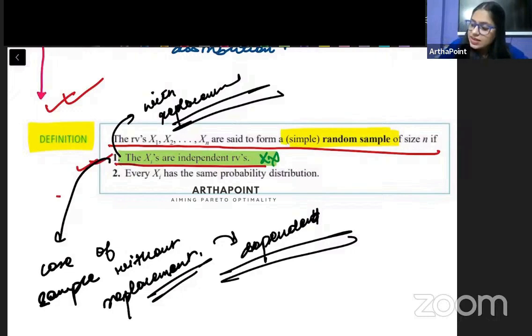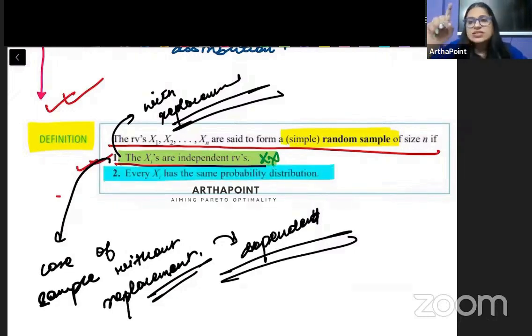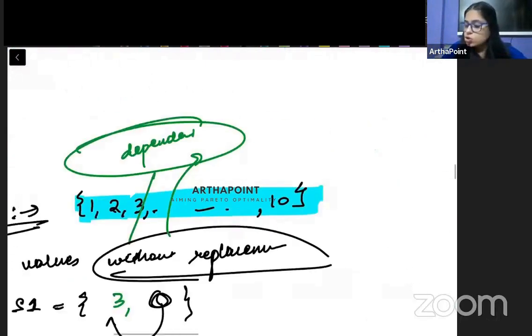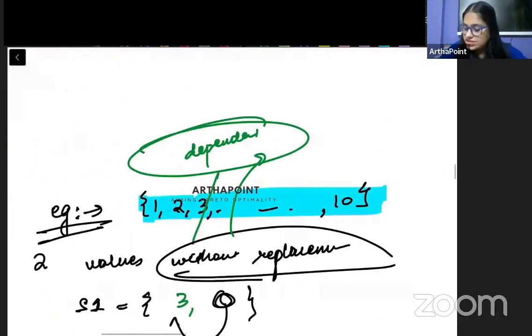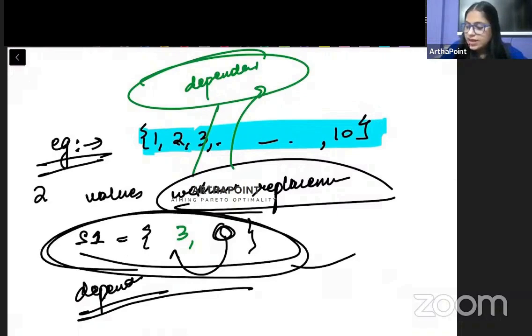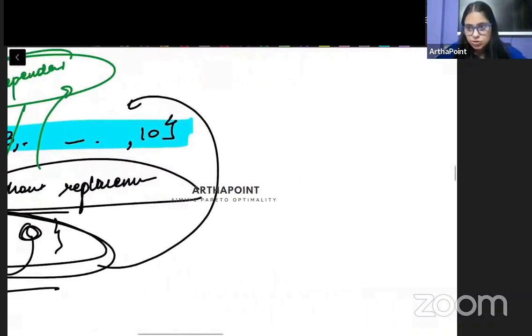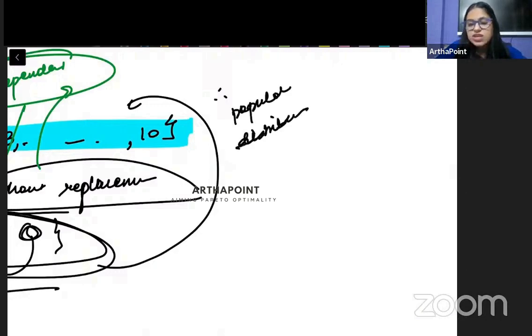Okay, beta. The second thing is that every xi has the same probability distribution. So try to understand that all these samples that I'm collecting are coming ideally from the same population, right? And therefore, they must have the same distribution, right? Same probability distribution. So whenever we talk about every xi, these should have the same distribution.